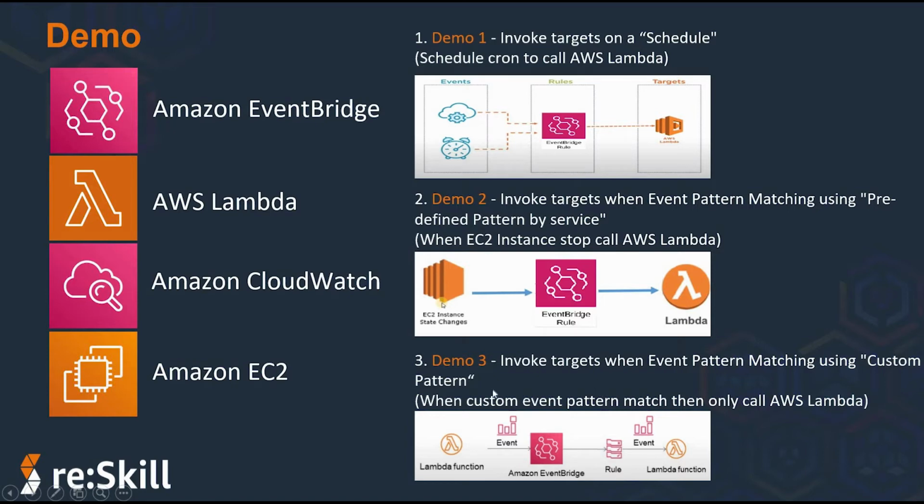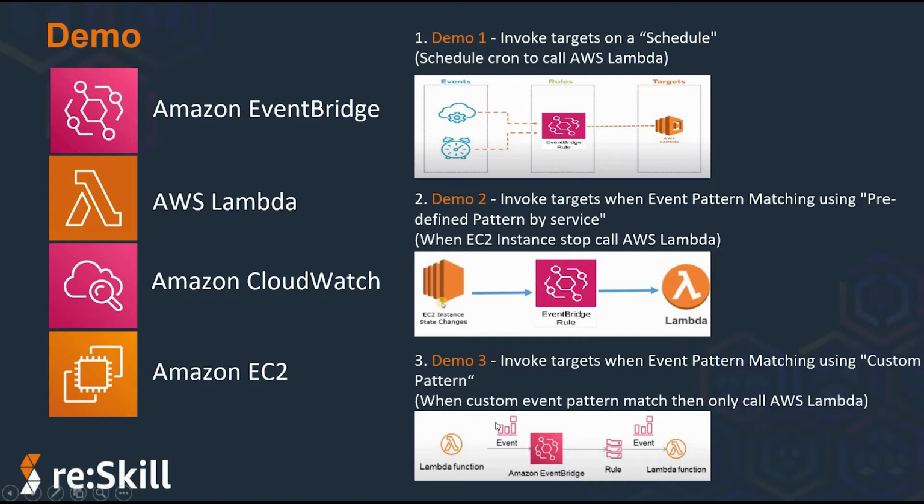Okay, so now we are going towards demo 3, that is our final demo, the last demo for this session. In demo 3, we will do custom pattern matching: invoke a target when an event matches a custom pattern. When the custom event pattern matches, and only then, we call AWS Lambda.